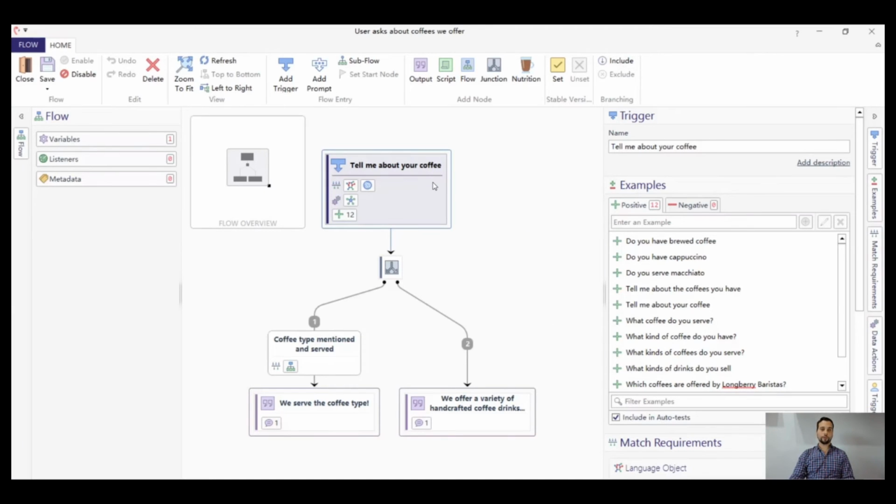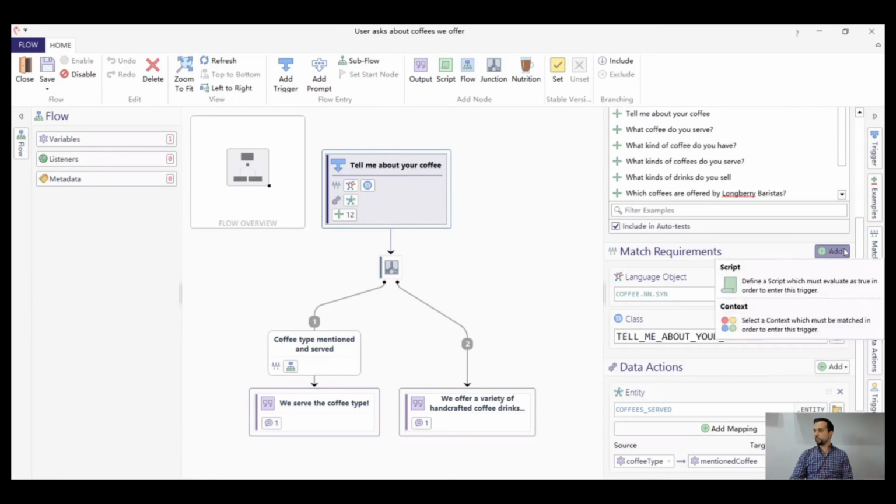So we open our flow again in edit mode, and what we will do now is to replace in our trigger the class match requirement by a condition match requirement, in which we can make reference by an annotation to our machine learning class, and we will add a customized confidence threshold by means of a predicate script. Please make sure to check the description below, where I will leave you links to all the necessary documentation if you want to read more about annotations and predicate scripts. It's very interesting. So let's do this.